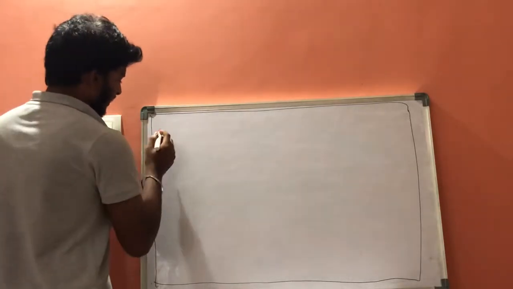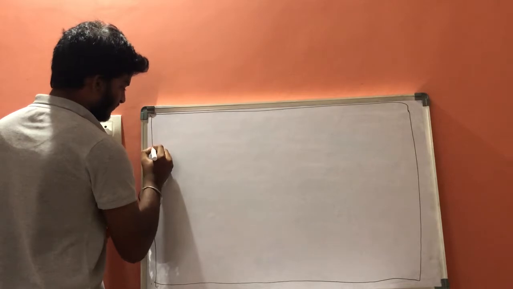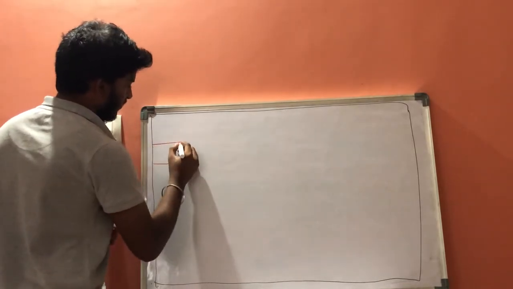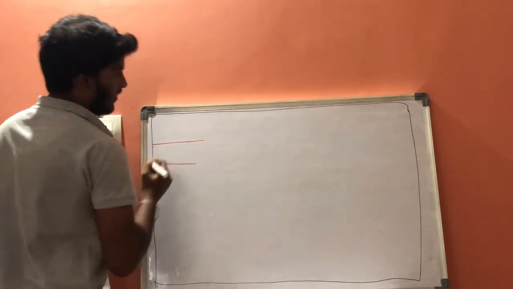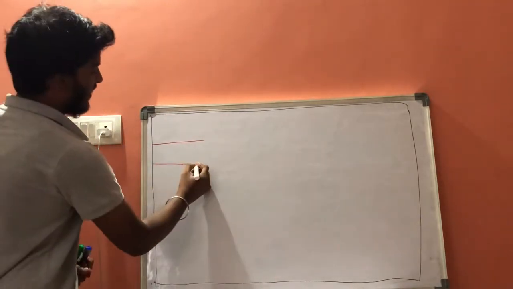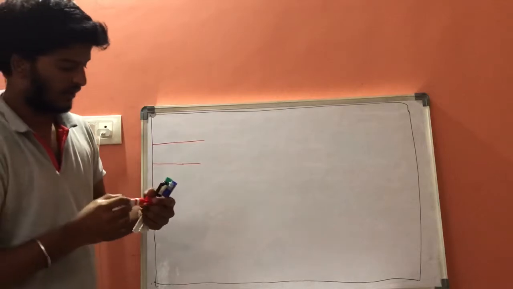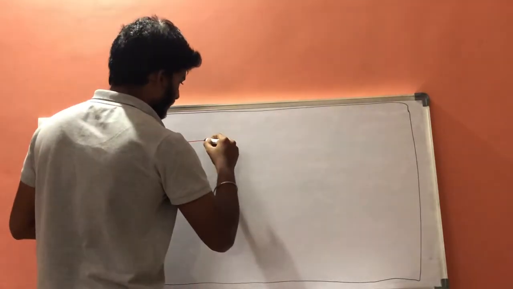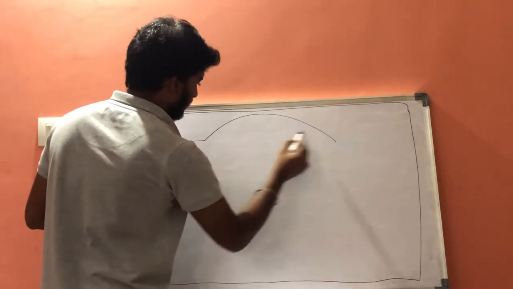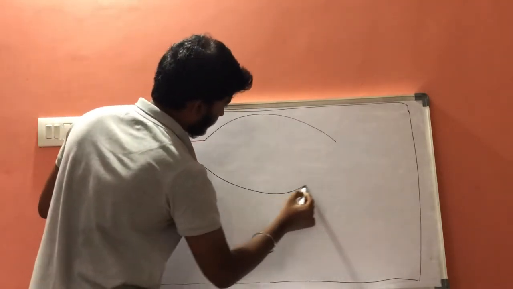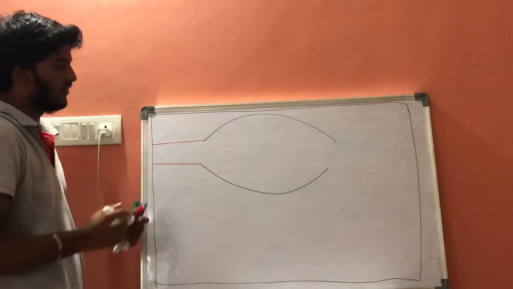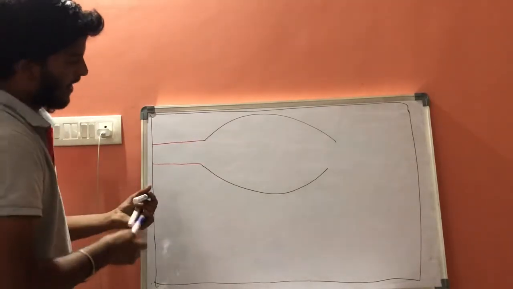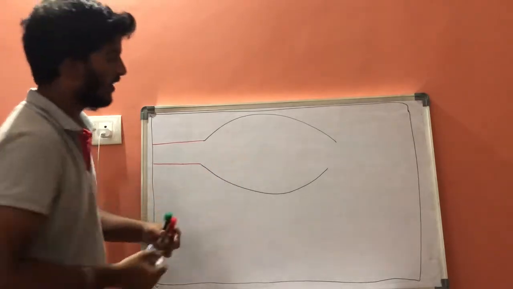Now let us consider this is arteries, and this is the microcirculation or capillaries, and after the capillaries it will be drained into the venules.